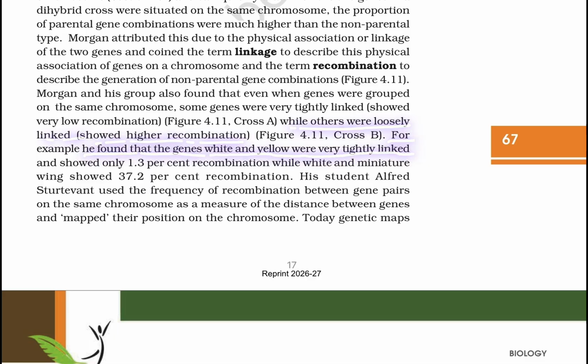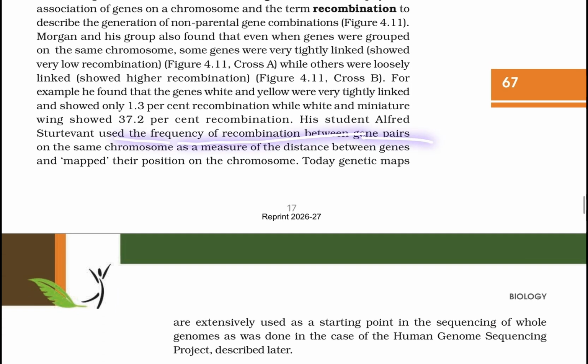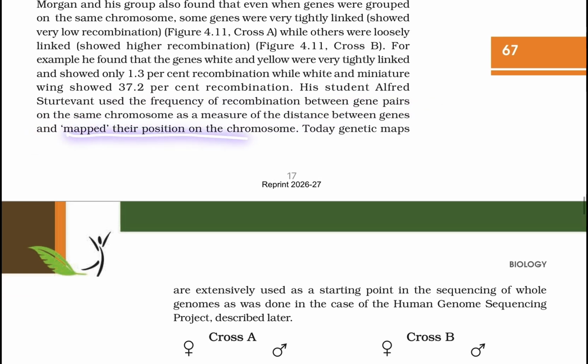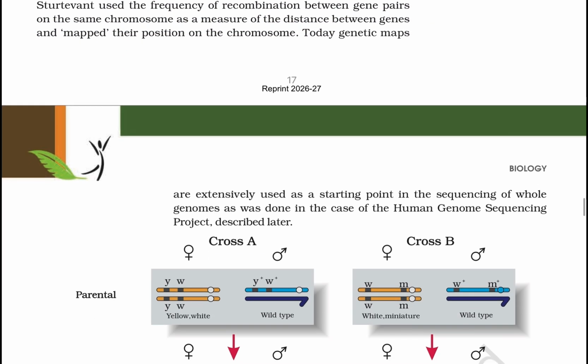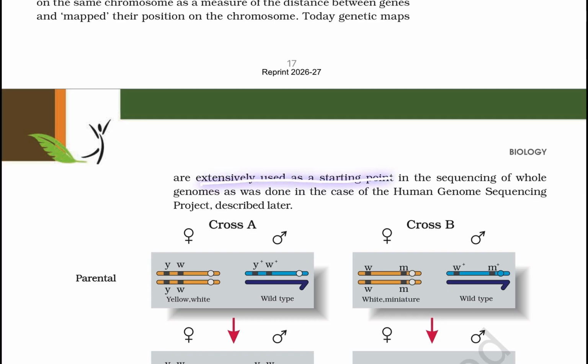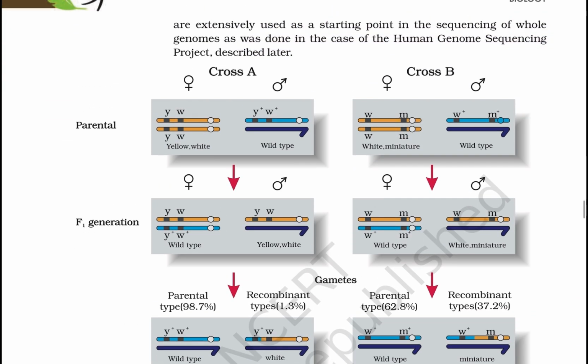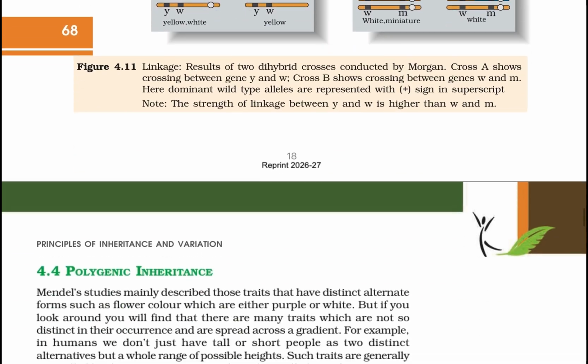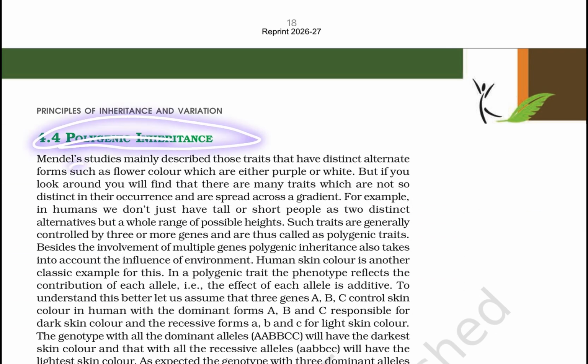For example, he found that the genes white and yellow were tightly linked, showing only 1.3% recombination, while white and miniature wing showed 37.2% recombination. His student Alfred Sturtevant used the frequency of recombination between gene pairs on the same chromosome as a measure of the distance between the genes and mapped their positions on the chromosome. Today, genetic maps are extensively used as a starting point in sequencing a whole genome, as was done in the human genome sequencing project described later.